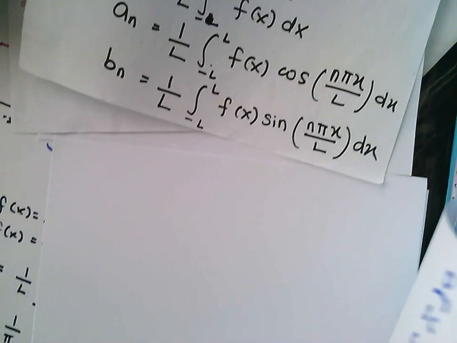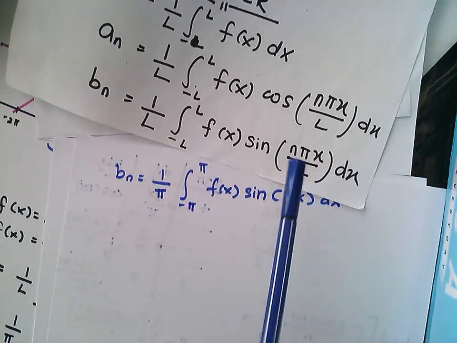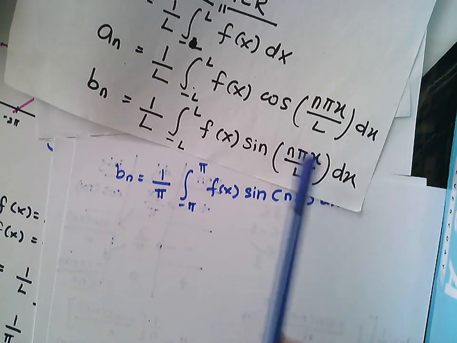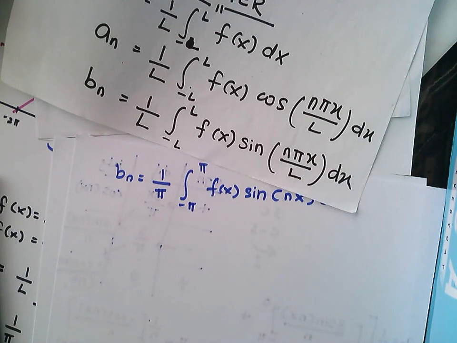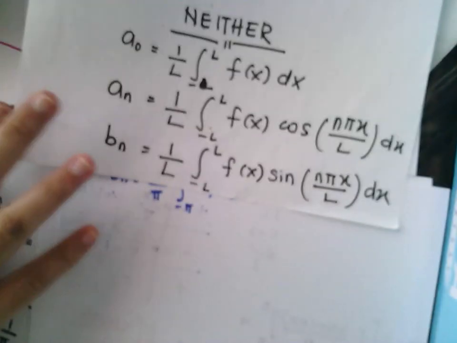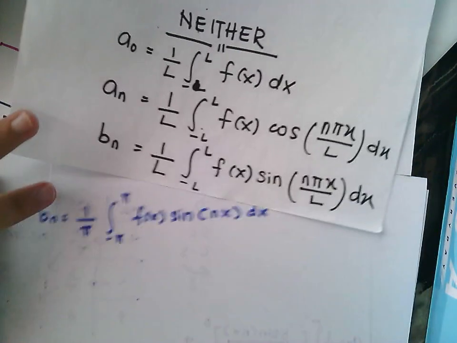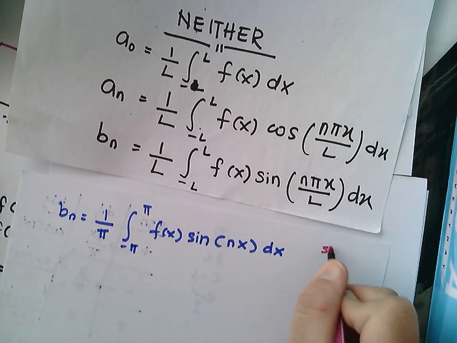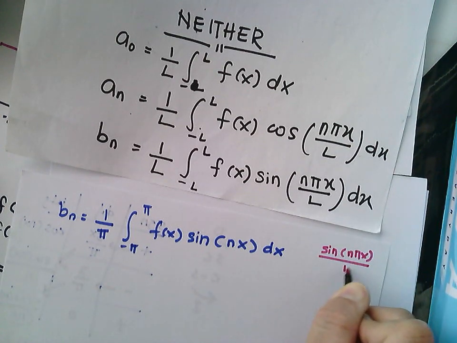Please be careful when you want to cancel out this one. This one you can cancel out because this is the argument in the bracket. But if you have something in this form, you cannot cancel out. Let's say you have sine of n pi x, the whole thing over pi.